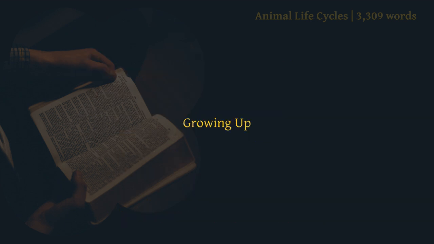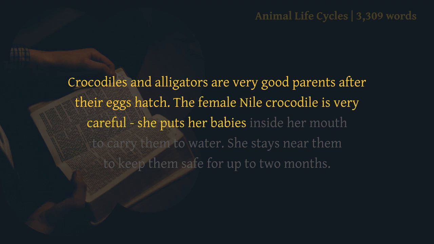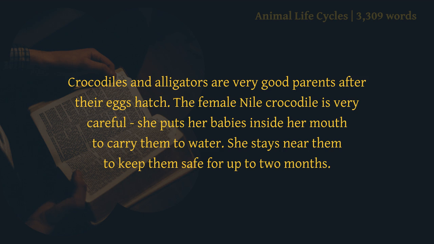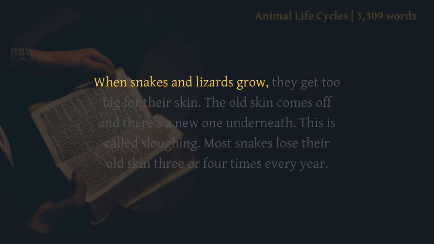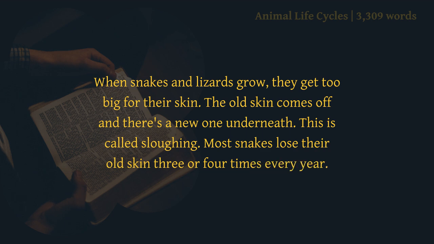Growing up. Crocodiles and alligators are very good parents after their eggs hatch. The female crocodile is very careful. She puts her babies inside her mouth to carry them to water. She stays near them to keep them safe for up to 2 months. When snakes and lizards grow, they get too big for their skin. The old skin comes off and there's a new one underneath. This is called sloughing. Most snakes lose their old skin 3 or 4 times every year.